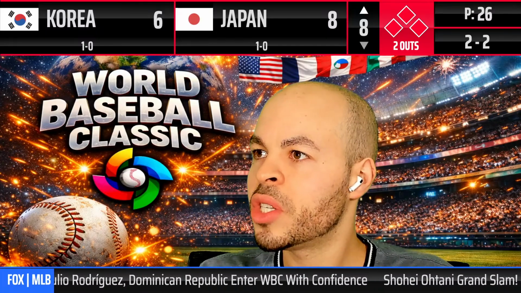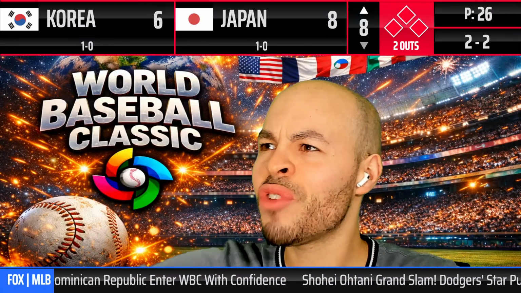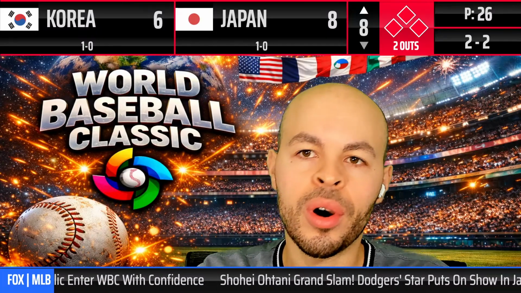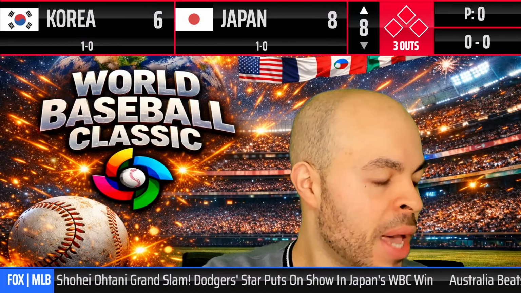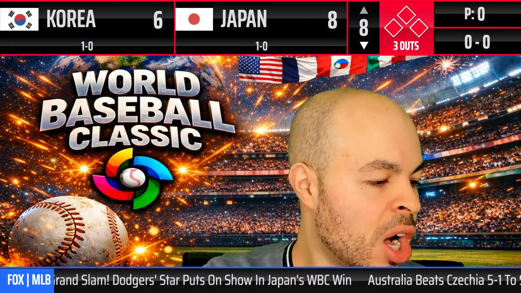Here is the 2-2 pitch. Strike 3. It was a good call. That was strike 3. Inning over. So Japan remains on top.